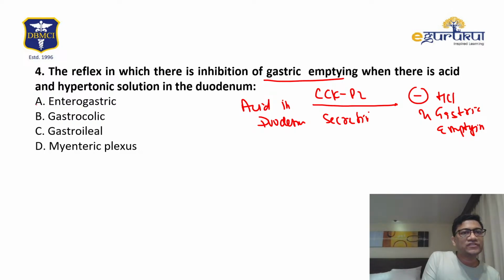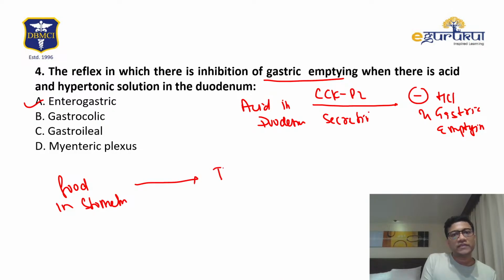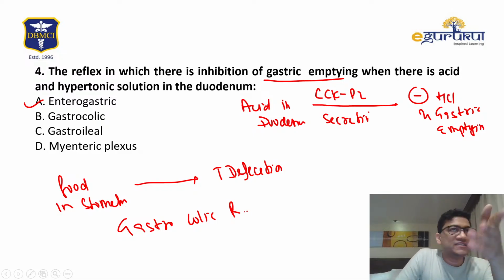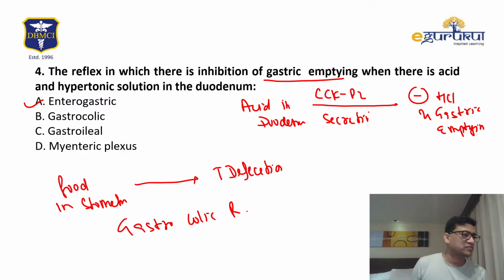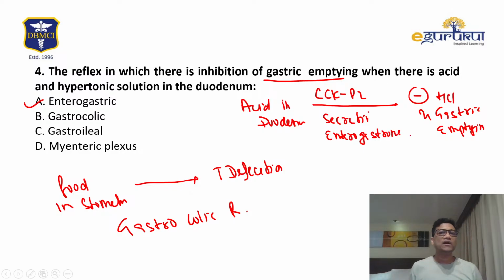This is the enterogastric reflex. What is gastrocolic? I'll write here. Food in the stomach causes increased defecation. So food causing defecation is called the gastrocolic reflex. Here secretin and enterogastrone, so many are there, all play a role in this case.